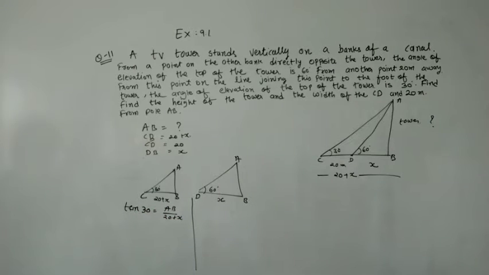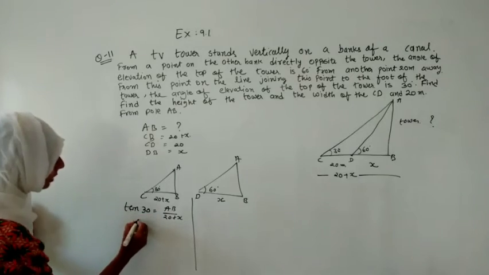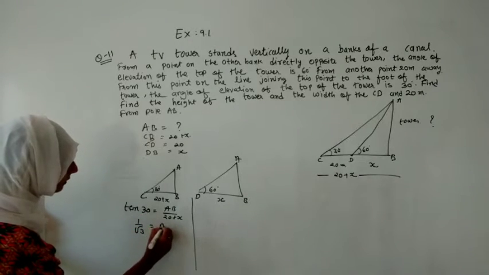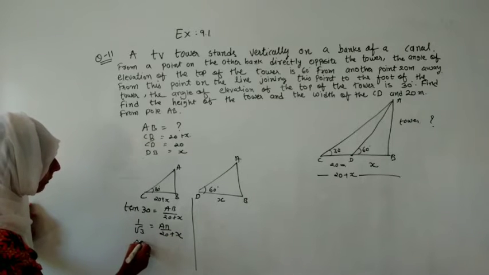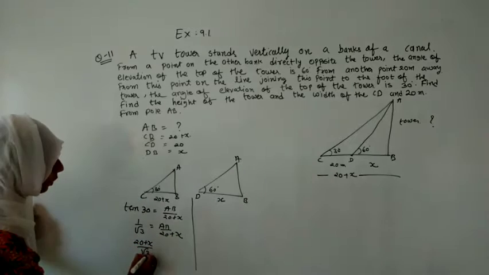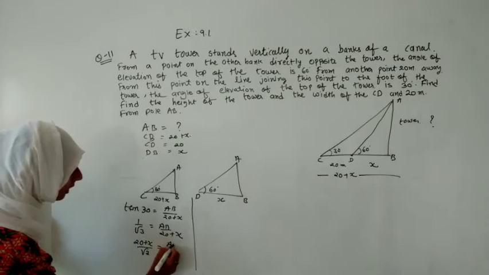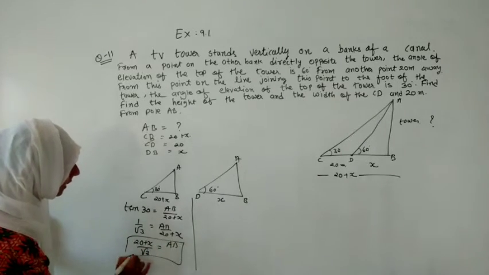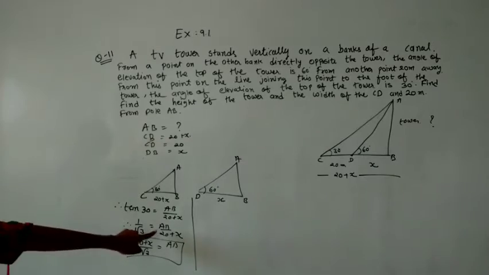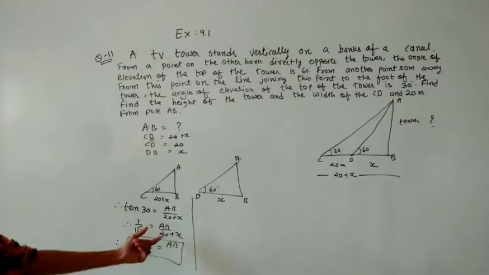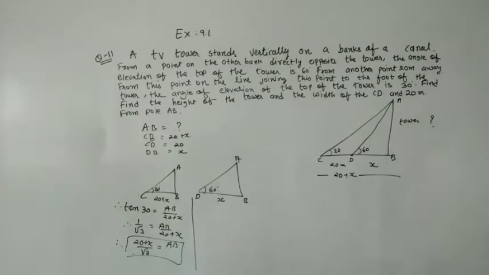Let us substitute the value. What is tan 30? That is 1 upon under root 3, and that is equal to AB upon 20 plus x. Let us take 20 plus x over there and the under root 3 will remain the same, since we are finding the value of AB. Keep it highlighted. Wherever it will be useful to us, we will use it. We just take this over here and it will become 20 plus x by under root 3.